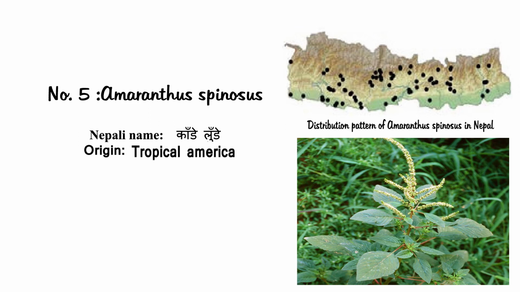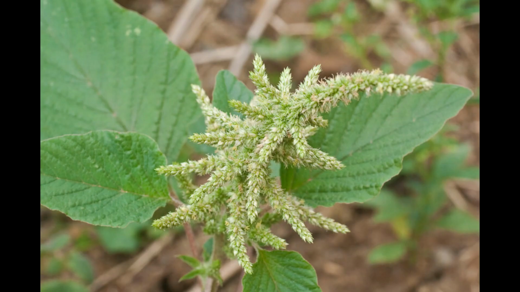The agricultural weed Amaranthus spinosus can also be found in disturbed areas and in the perimeters of forests. It flourishes in nutrient-rich areas.